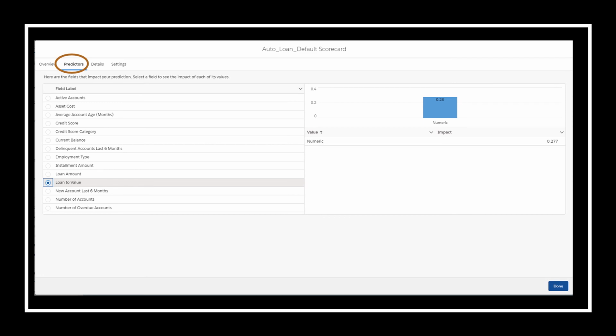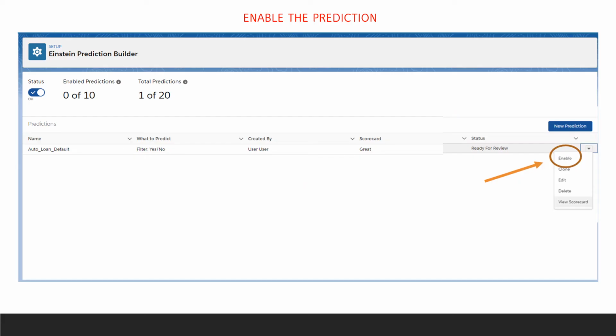You can check your top predictors next. Ask yourself if they make sense. Remember, if there are inside bias or leakers, that would bias your prediction. Finally, do a sanity check. Do your top predictors and their influence on the prediction make sense? Is there any missing information? After considering all those points, if you trust the model, go ahead and enable it. You can enable the prediction by choosing that option from the drop-down menu on the right.